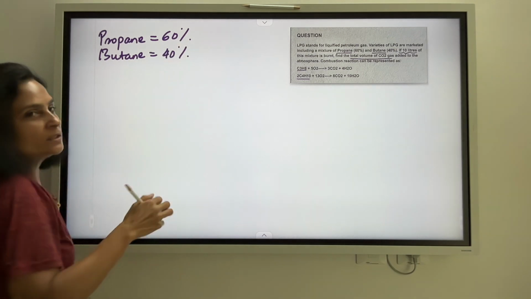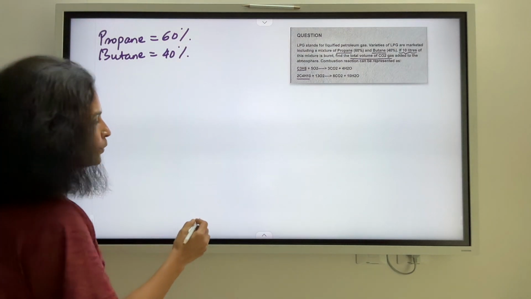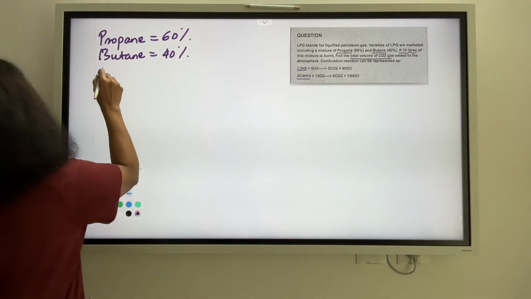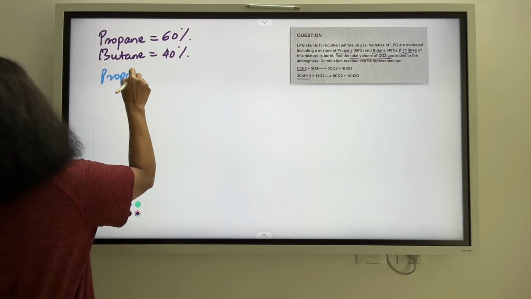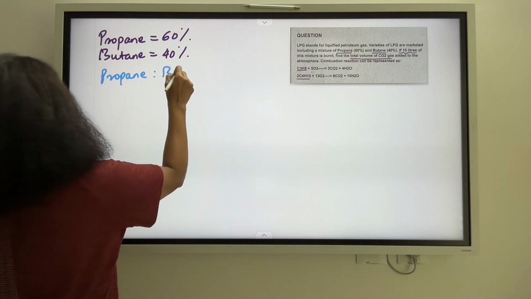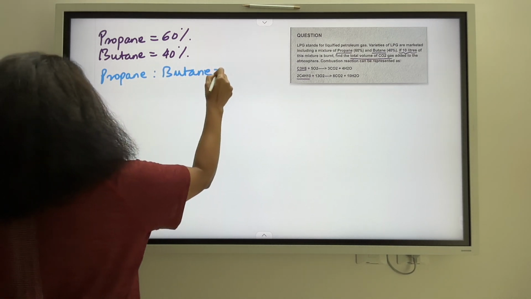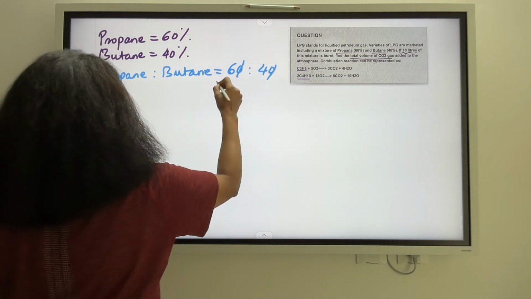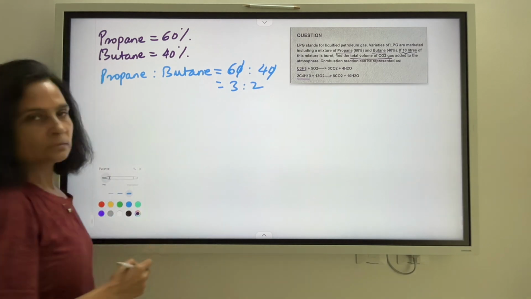So if I look at the ratio between propane and butane, I can very well see that propane is to butane is equal to 60 is to 40, which is how much? 3 is to 2, isn't it?